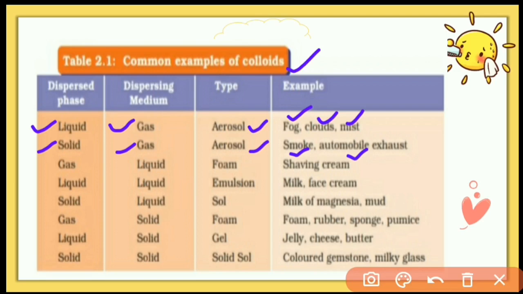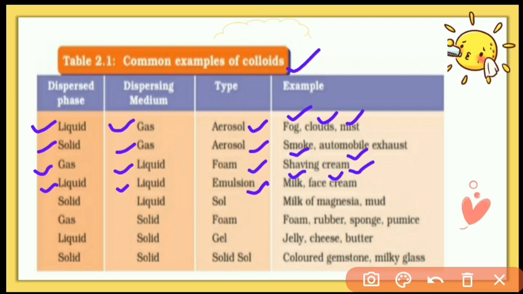Next, when the dispersed phase is gas and the dispersion medium is liquid, the type of colloid is foam, for example shaving cream. Here in shaving cream, air bubbles are formed in the liquid dispersion medium. Next, when both the dispersed phase and dispersion medium are liquid, the colloidal system is called an emulsion, for example milk and face cream.